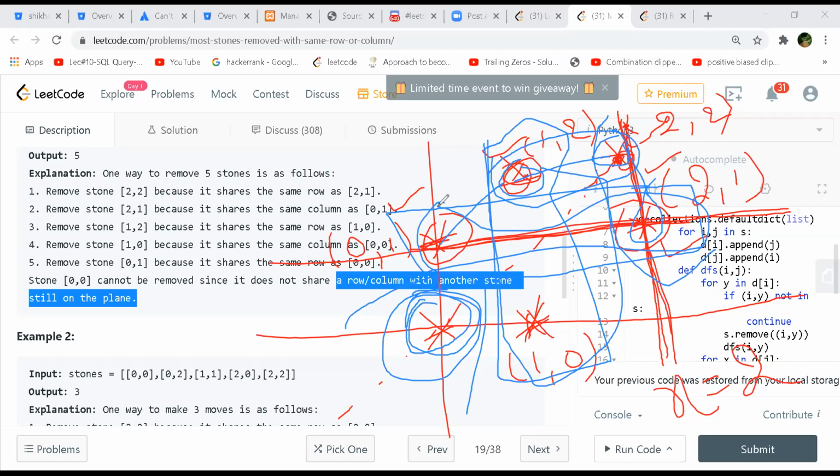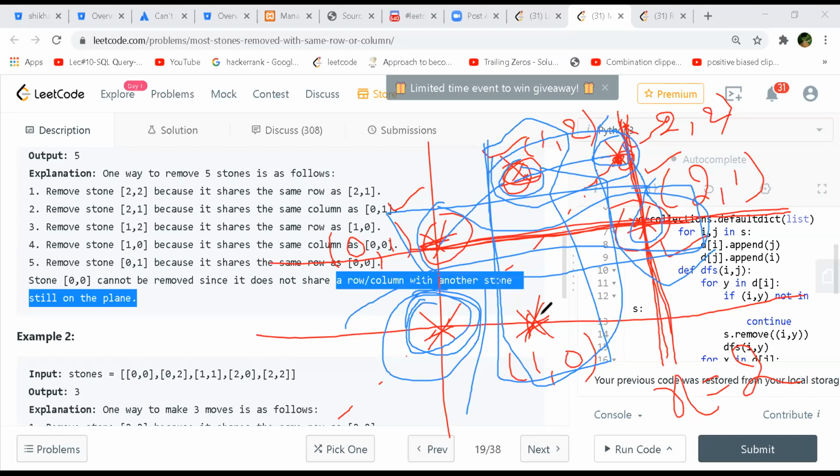So 2, 2 and 2, 1, you remove 2, 2. You don't remove 2, 1. So you have 1, 2 and 1, 0. You remove only 1, 2. Correct. Then you compare with 0, 1 and 2, 1. You remove 2, 1 and keep 0, 1 as is.